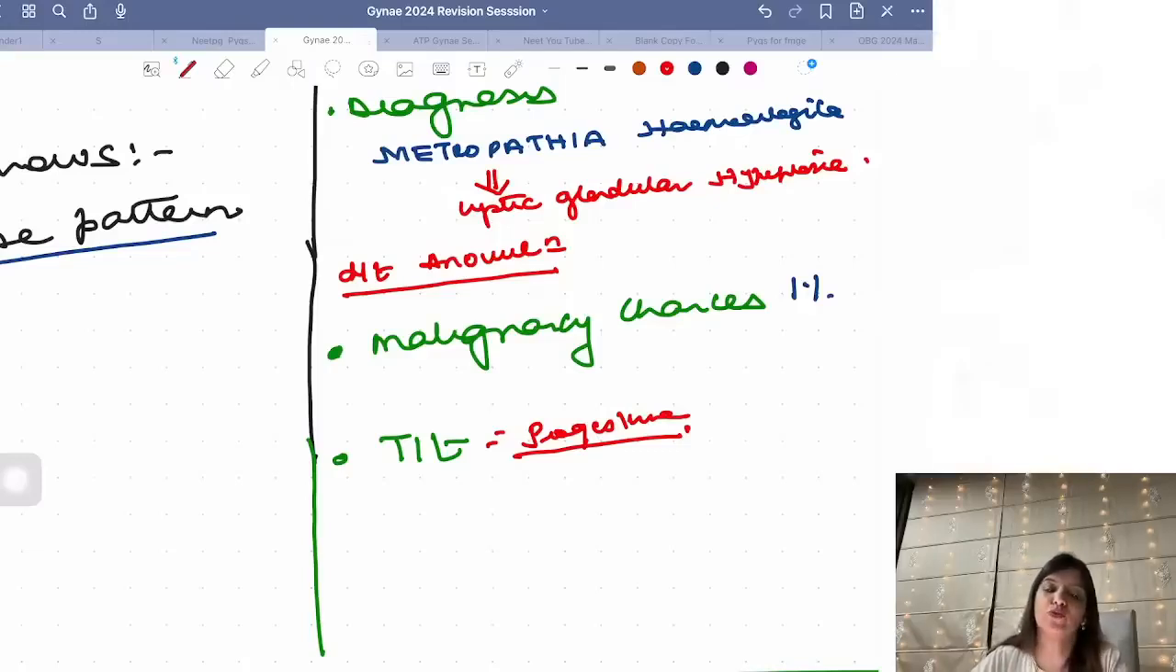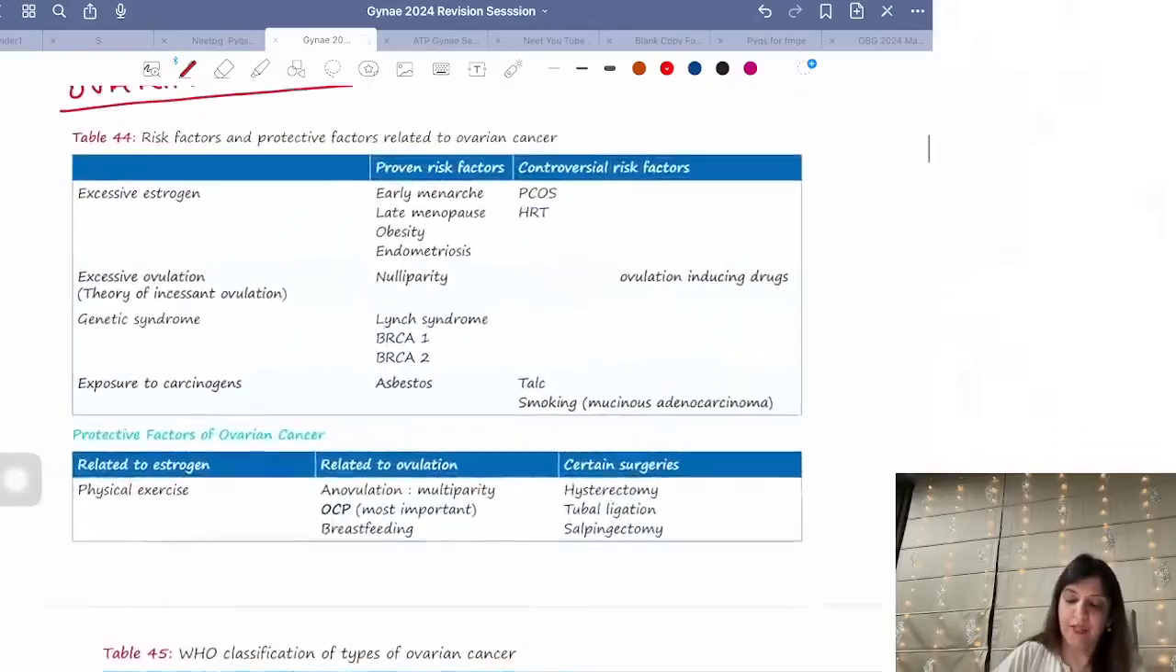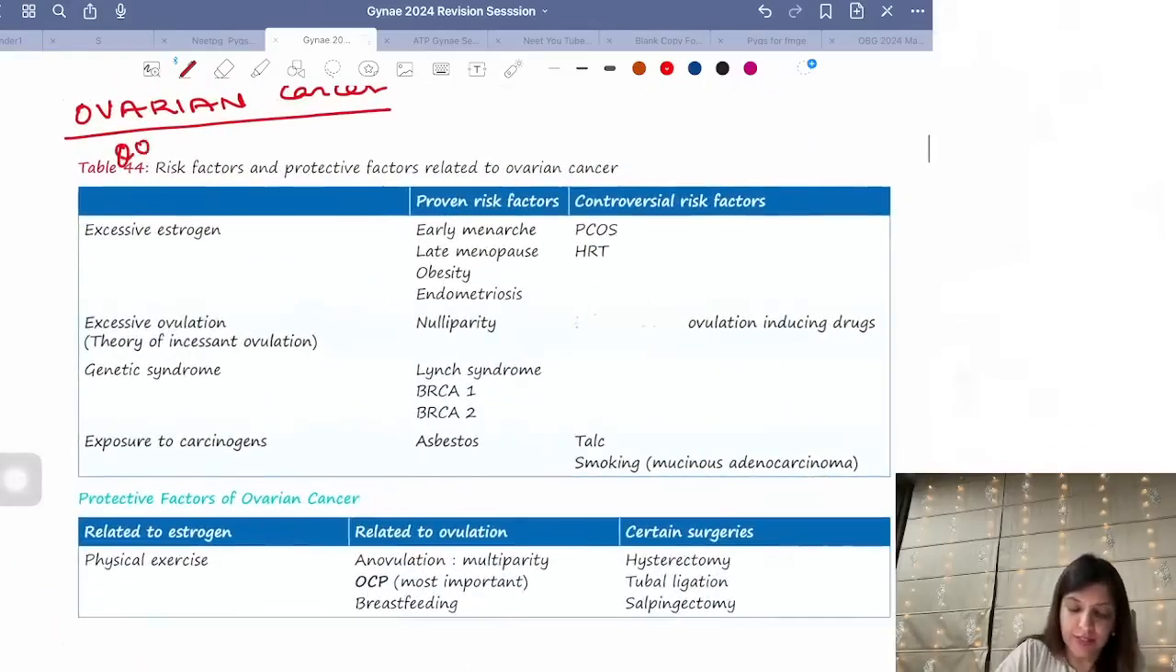Treatment is progesterone. Yes, it is also called Schroeder's disease. Clear? Now, coming to ovarian cancer. Very recently in the Gynae set exam, there were 4 questions which were asked from ovarian cancer.